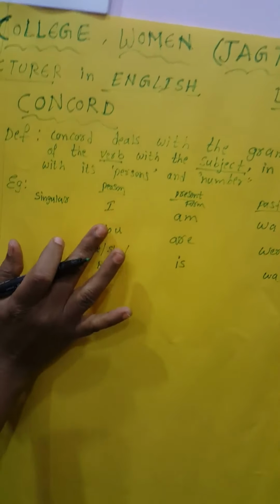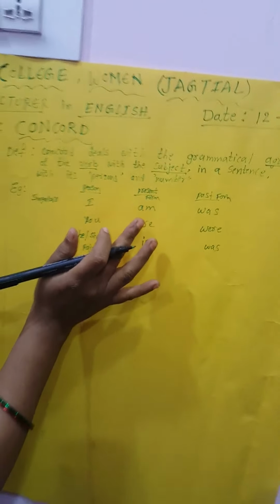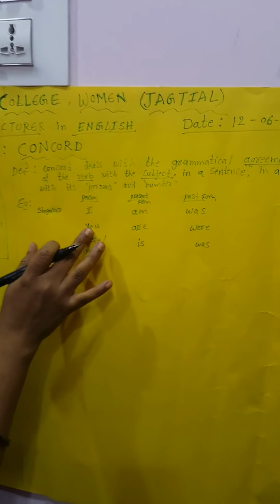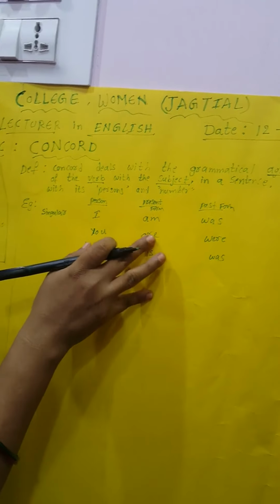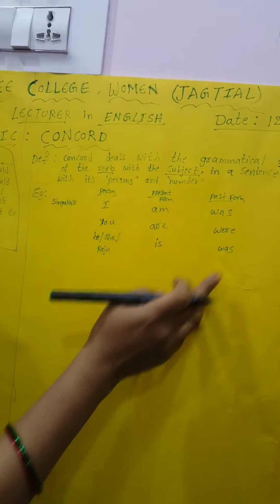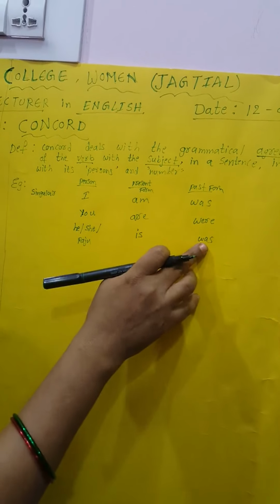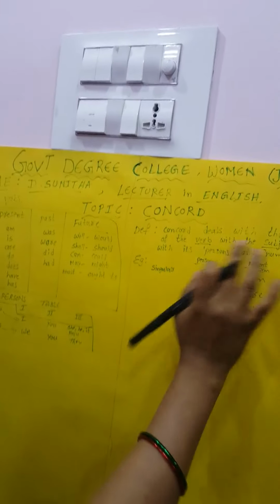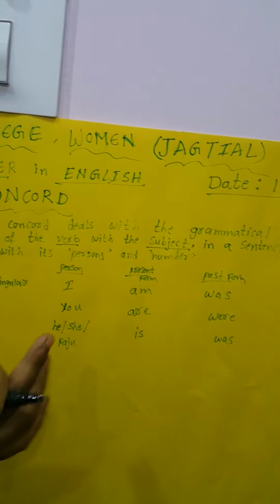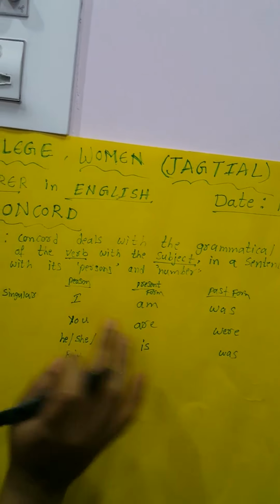According to the subject, we can use the helping verbs. So in the present, with I, am comes only. Am also comes from the subject I only. With the subject you, the helping verb are comes. He is, she is, Raju is. In the past, the singular we can use was, the plural we can use were. So this is called the agreement of the verb and the subject. According to the subject only we can use the verb. Like singular we can use is, plural we can use are.